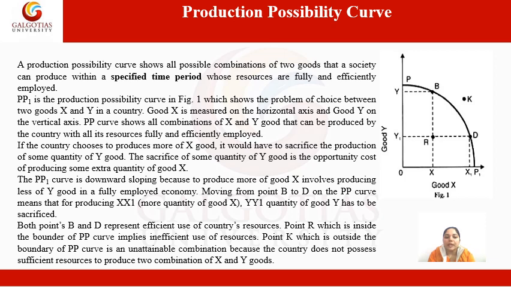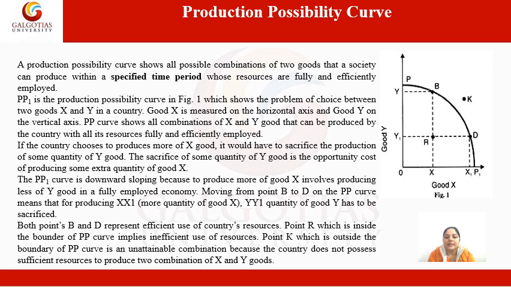And in a fully employed economy, moving from point B to D on the PP curve means that for producing XX1, YY1 quantity of good Y has to be sacrificed. It means if we are going to increase the production of good X, then we have to sacrifice the production of good Y. Both points B and D represent efficient use of a country's resources.